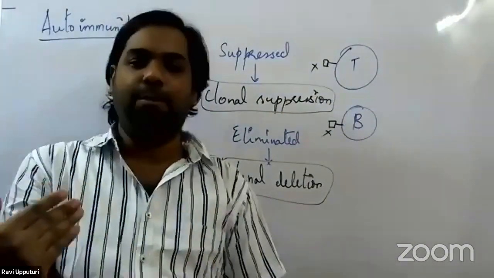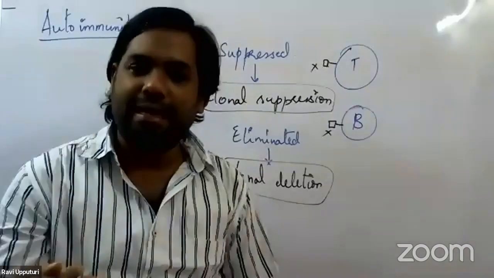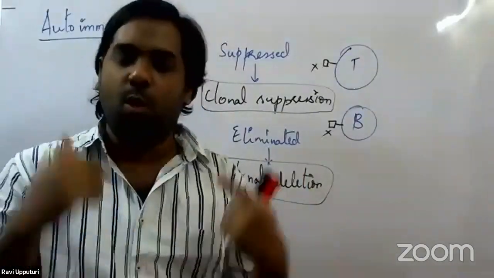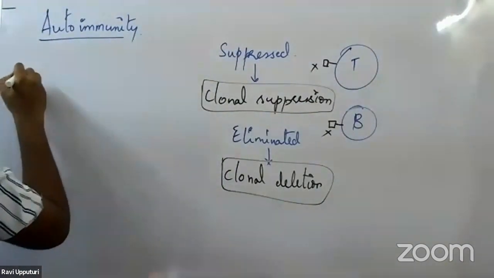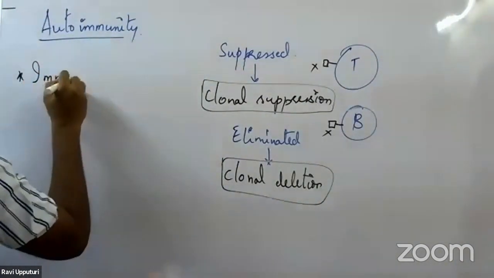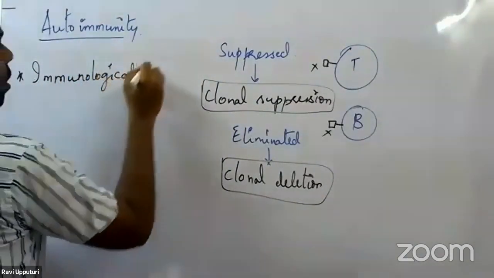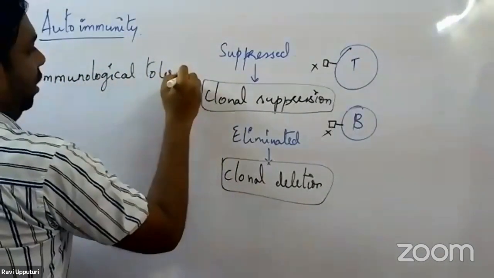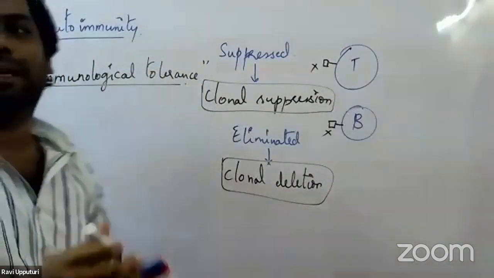This ability of our immune cells to identify and recognize the self cell without harming it, we call immunological tolerance. This is the normal thing that is happening.